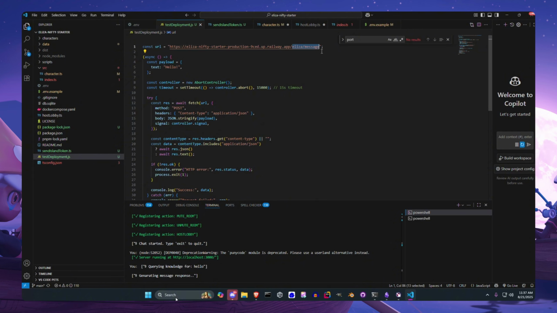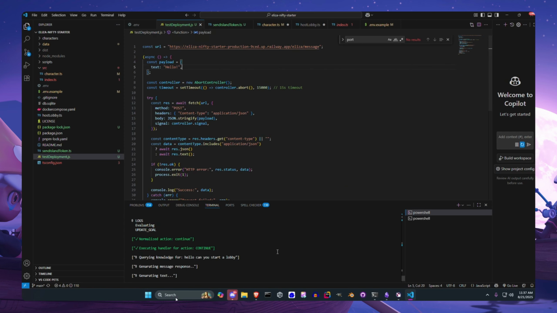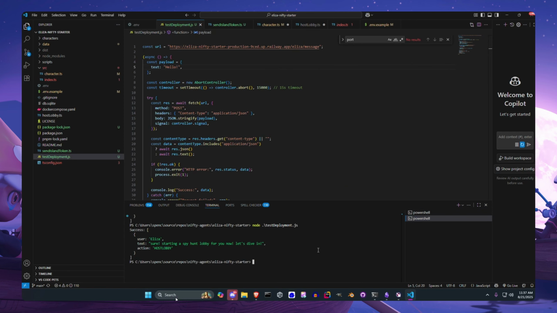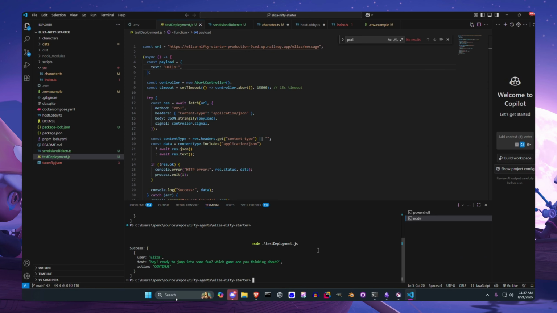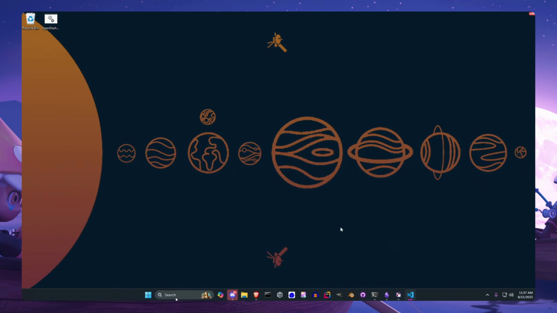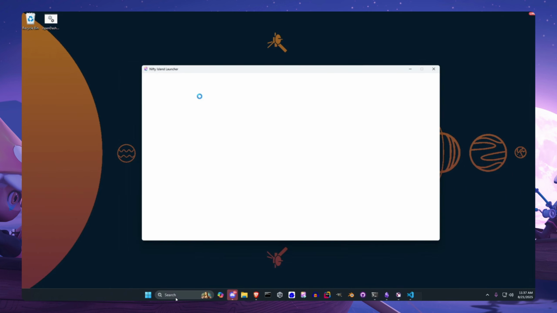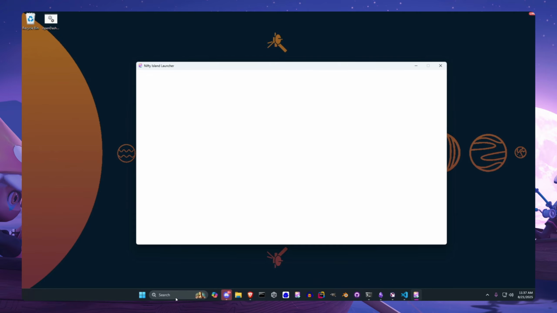If you just do this, you're not going to be able to talk to it. We need to route the message properly. So let's say hello. Great. We just hit this server at this endpoint with hello, and we got, "Hey, ready to jump into some fun. What game are you thinking about?" So that means we are ready to enter Nifty Island.